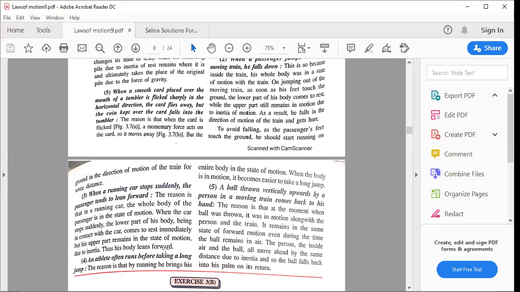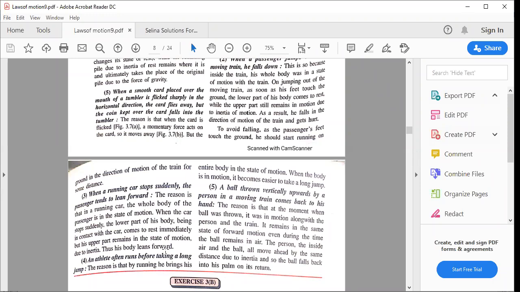ठीक है? An athlete often runs before taking a long jump. क्यों? It is easier to take a long jump. बिकॉज मैंने अभी बोला ना, जैसे अभी तुम ट्रेन से उतरे और तुम भाग रहे हो थोड़ी देर के लिए, similarly when you want to jump higher, मतलब तुमको बहुत ज्यादा लॉन्ग जंप चाहिए, तो by running what are you doing, you are trying to put the entire body in the state of motion.